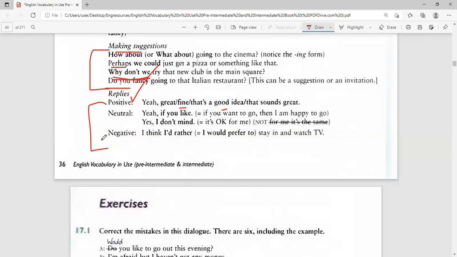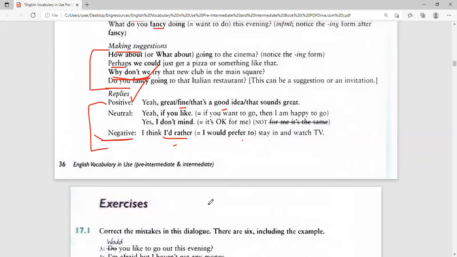But if you are not of the idea, you can say, I think I would rather. This one is I would rather, or I would prefer to. They're the same. Borama is very far and a bit cold. I would rather go to Bosaso. I would rather go to Kenya. I would rather go to Juba. This is a way of giving a suggestion, but saying that you don't like the idea. This other idea is better. Can I bring you some coffee? No, thanks. I would rather have tea. You see, I would rather have tea.